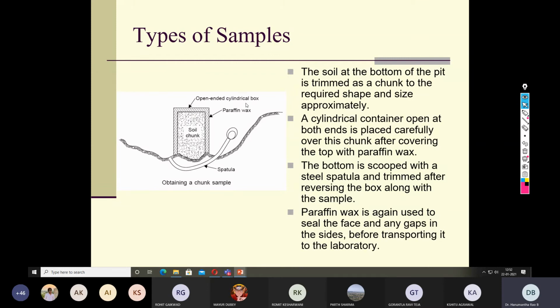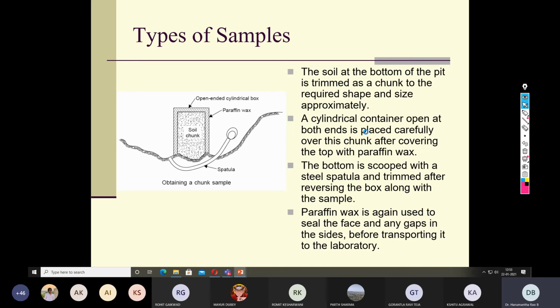So first you insert the open-ended cylindrical box into the soil mass, remove all the surrounding soil except at the bottom, and insert some kind of spatula or shovel at the bottom and lift it up. That's it. It's a very simple way of collecting the undisturbed soil sample. But the biggest limitation of this technique is we can collect only from the top exposed surface. Suppose somebody asks to collect such a soil sample from a depth of 0.5 meter, it is not possible, or 1 meter, it is not possible.